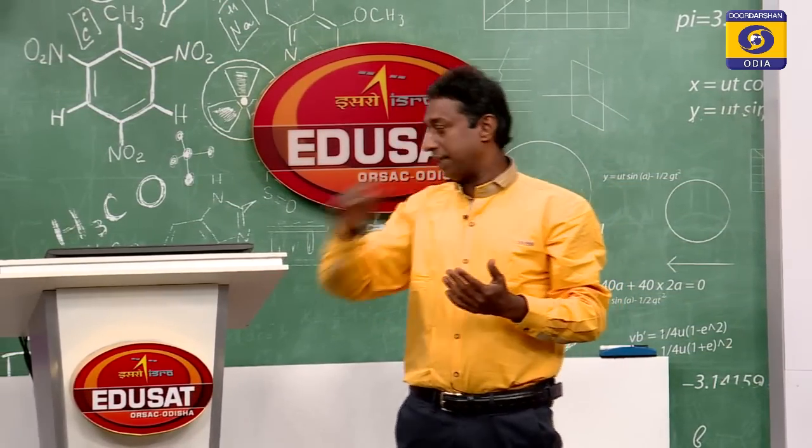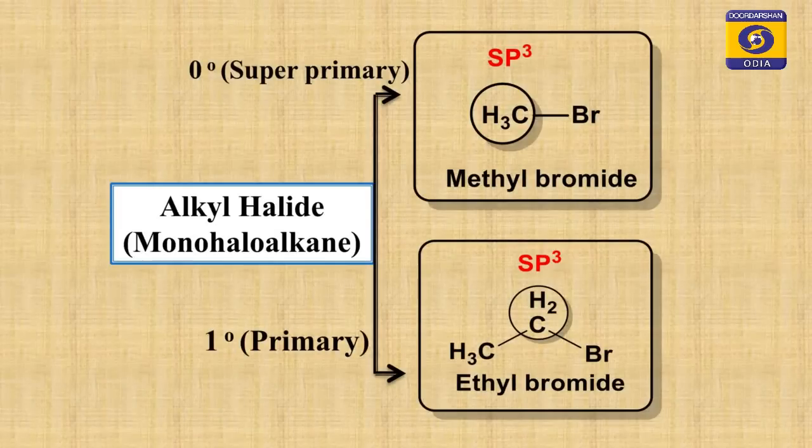Look at the next slide. Yes, I have given you examples. What I have shown you, I have given in examples what is primary. Methyl bromide is super primary because the carbon atom is not attached to any more carbon. So, methyl bromide is super primary, sometimes called 0 degree. Then ethyl bromide is primary, it is called ethyl bromide.